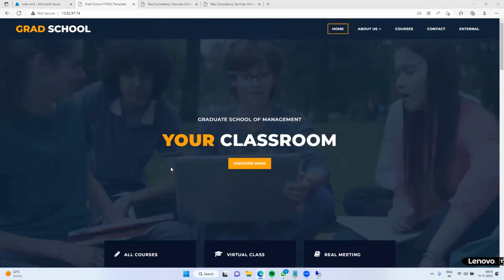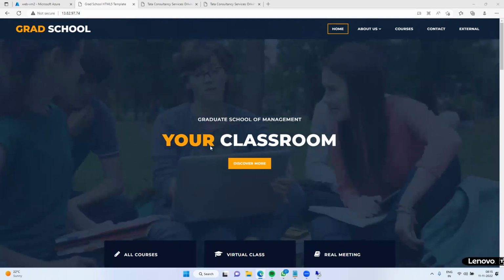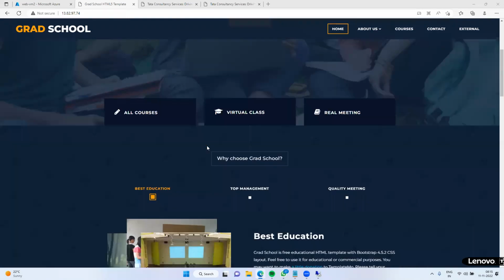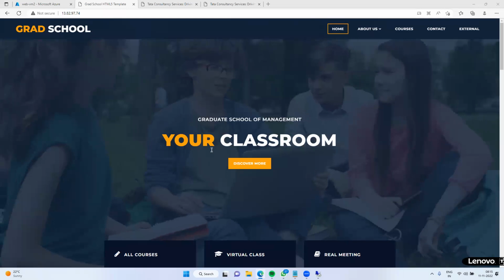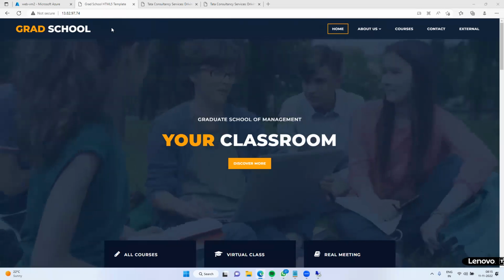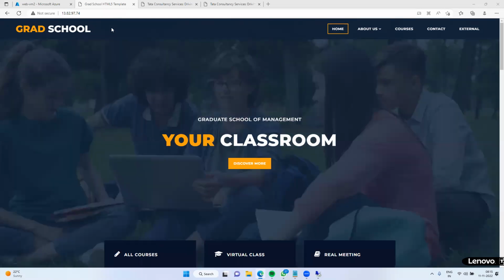Are you able to access this application, guys? It is saying not secure. Try to paste it in the Edge browser or else Google Chrome.